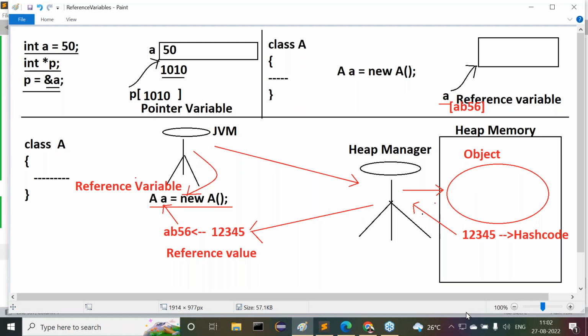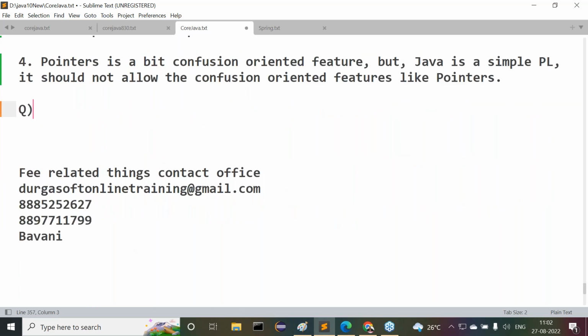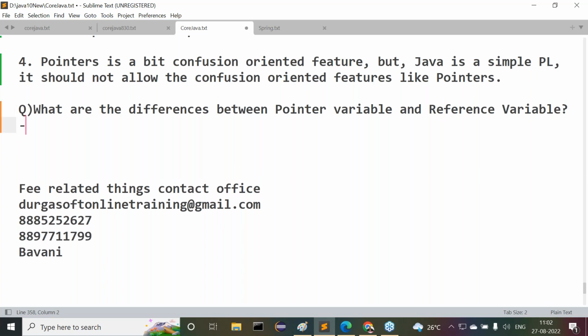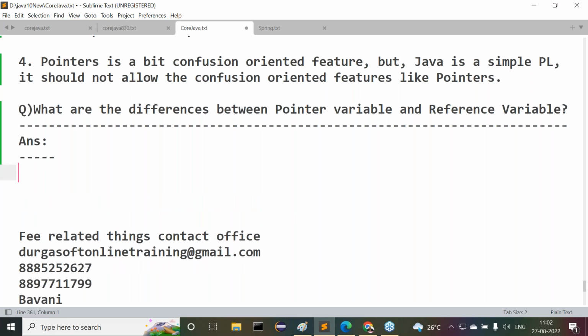But I have a question. One important interview question is available with me. By seeing this total diagram, you have to answer my question. What would be my question here? Observe, guys: what are the differences between a pointer variable and a reference variable?